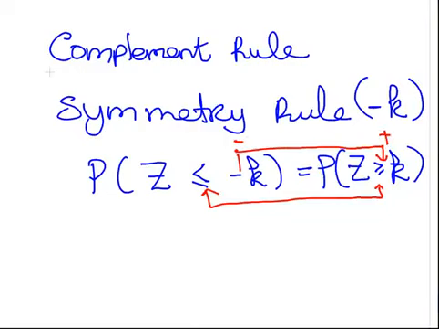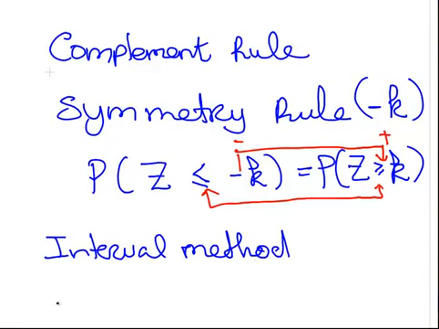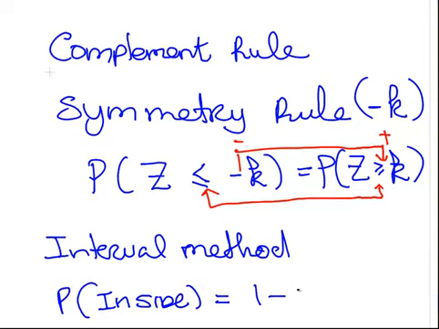Finally, the interval method: the probability of being inside the interval is 1 minus the probability of being outside the interval, and outside the interval is the combination of being too low and too high. So that's the worked example part 2 done, and we'll leave it there.